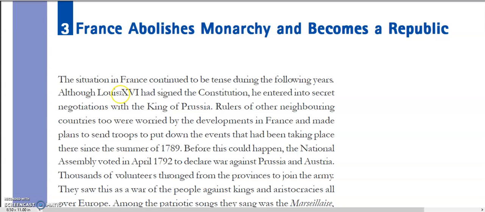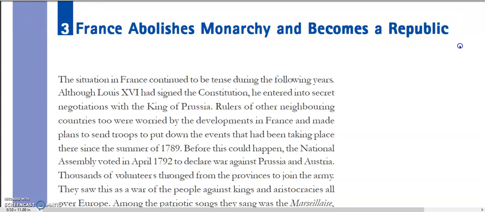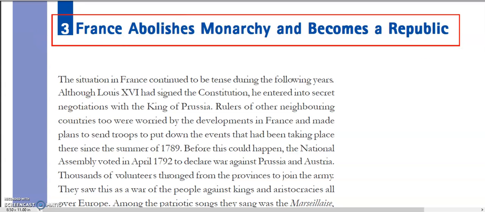Hello everyone. So we are discussing the French Revolution and today's topic that we are going to start is France abolishes monarchy and becomes a republic. See, till now we have seen how the National Assembly drafted a constitution because they wanted to limit the power of the monarch, and then France became a constitutional monarchy. Now, what happened so that this constitutional monarchy also becomes a republic? That we are going to see in this topic.